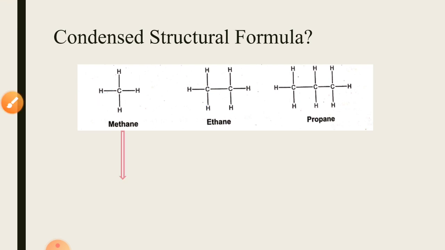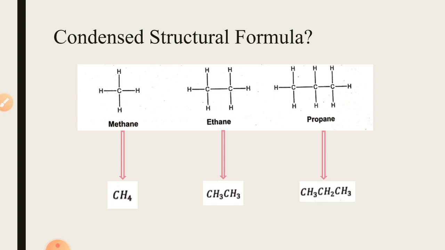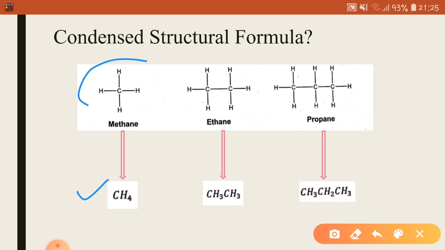So the condensed structural formula for methane would be CH4. The condensed structural formula for ethane would be CH3CH3. The condensed structural formula for propane would be CH3CH2CH3.